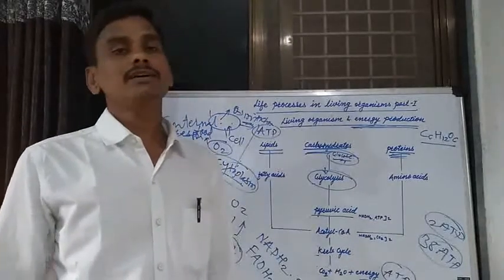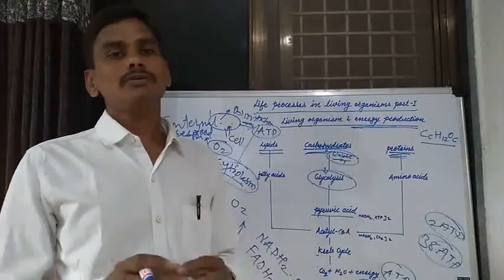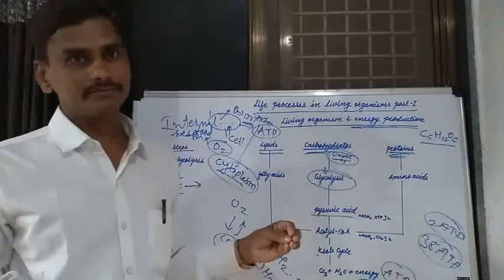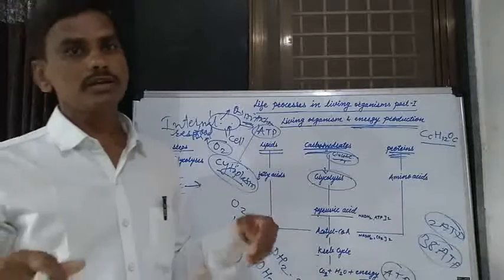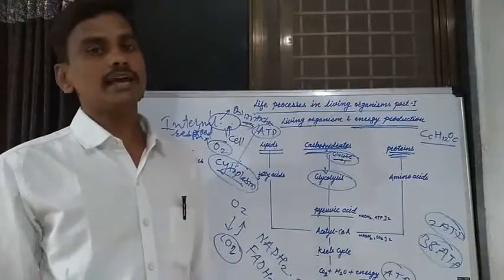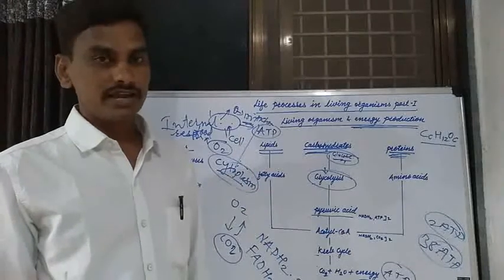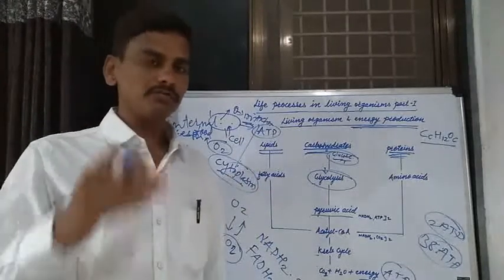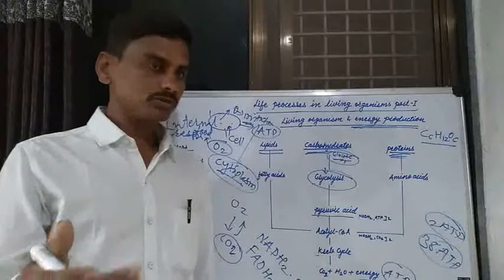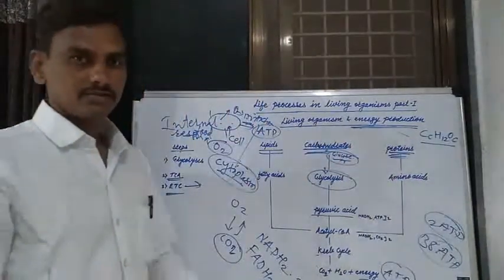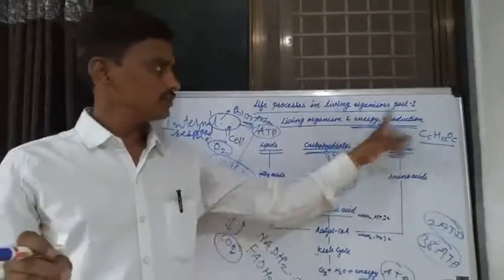Like that, all nutrients, all food material are oxidized in a cell to produce energy by aerobic respiration. In aerobic respiration, more energy is produced. That is known as cellular respiration. There are two steps of this energy production.